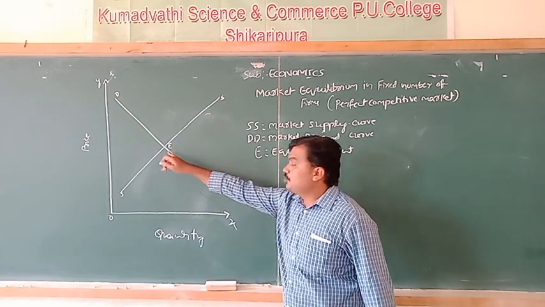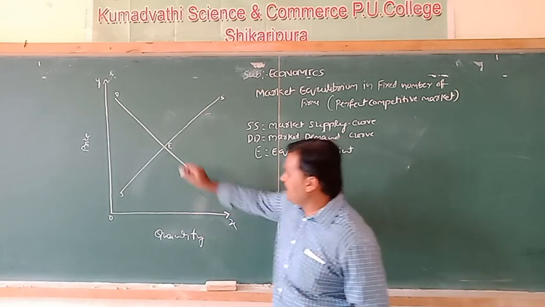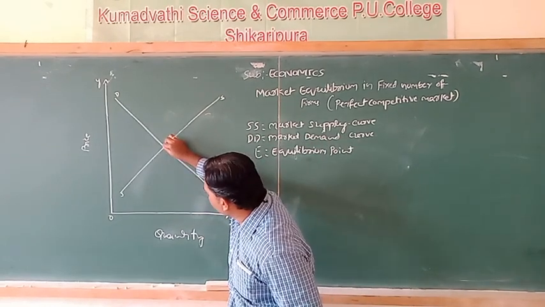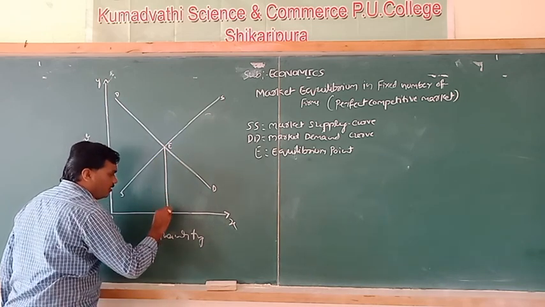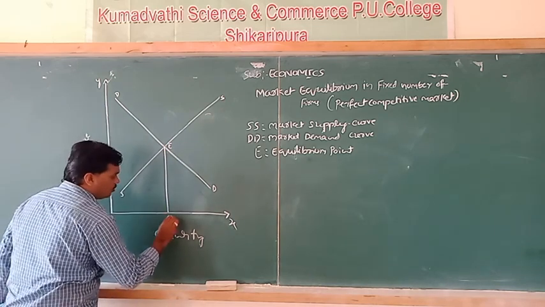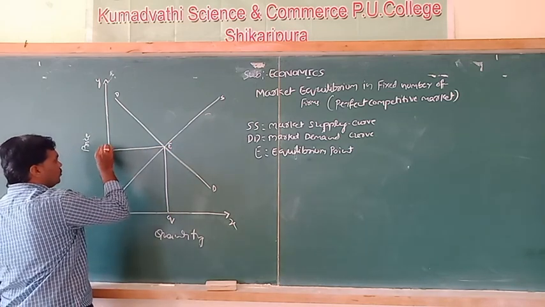Through the equilibrium point we can obtain equilibrium quantity demanded and quantity supplied. Observe here, equilibrium quantity demanded and supplied is OQ, and equilibrium price is OP.